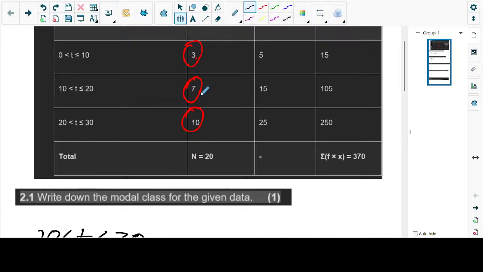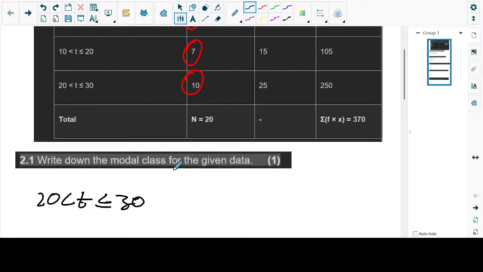On the first class, we have 3 things. It's between 0 and 10. So for learners to understand this, they should think about it this way. Let's suppose each and every learner in that class got 3. I'm just making an example.